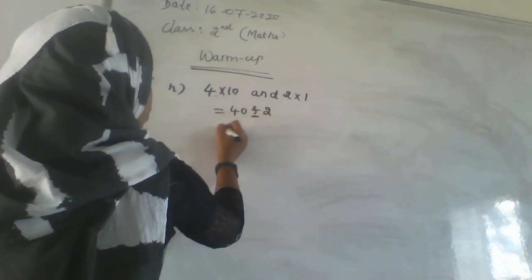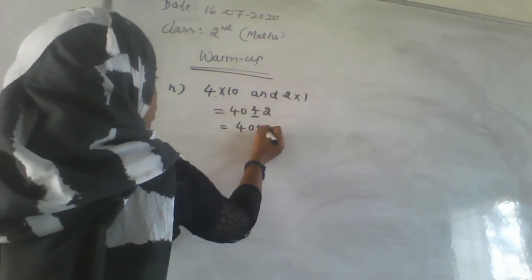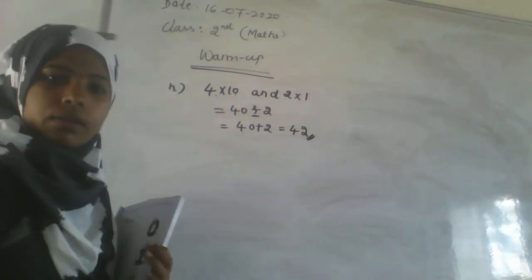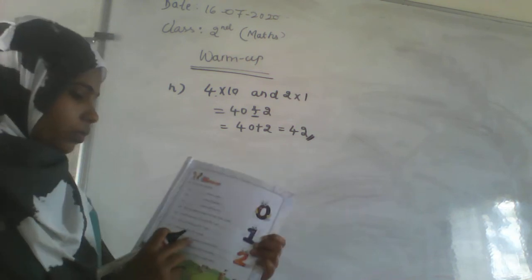That's why we are adding it. 40 plus 2 is 42. The number is 42.